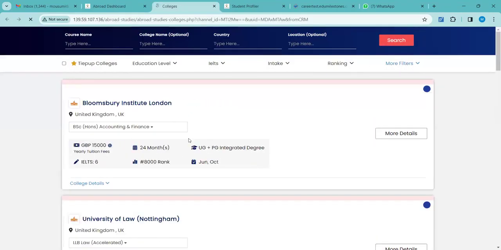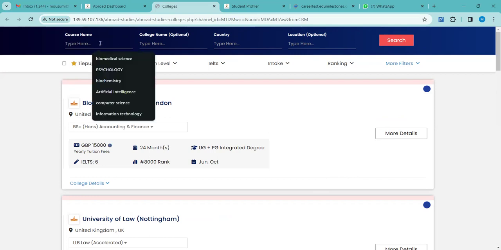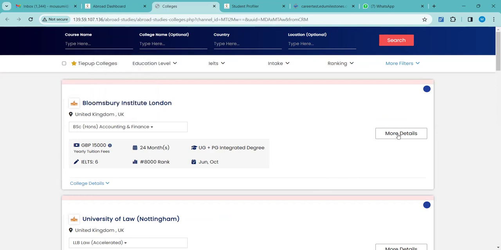Okay, just click into this. This is an open search. This is not linked with any student. So for example, you can check here, there are no names of course or country taken. So you can type any course name that the student is looking for, type the country name. You can go to more details.